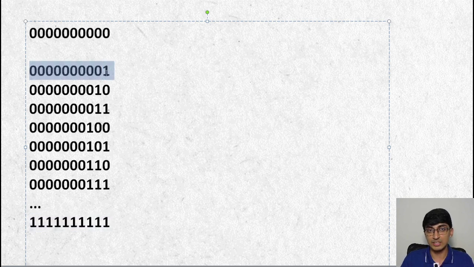If only one is there, we'll select only this one number, which is at the 9th position in the array. And here we'll select only one number, which is at the 10th position in the array. Here we'll select two numbers, one at the 9th position and one at the 10th position, right? Here we'll select one number which is at the 8th position in the array. Here we'll select two numbers which are at the 8th position and the 10th position. So this way we can get all of the possible combinations from 0 up until 1 1 1 1 1.